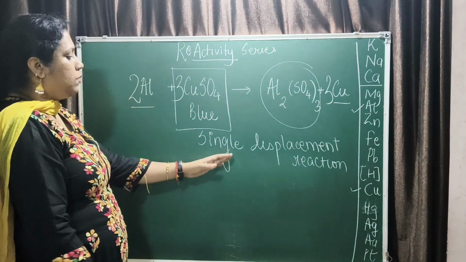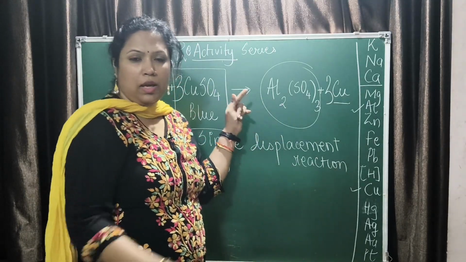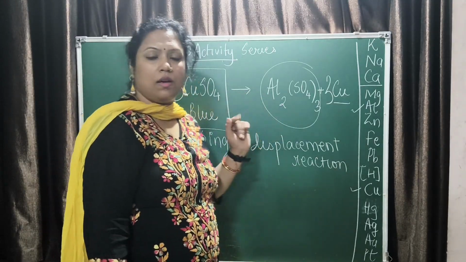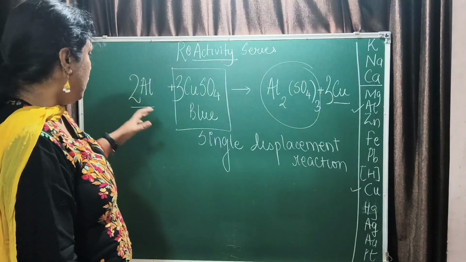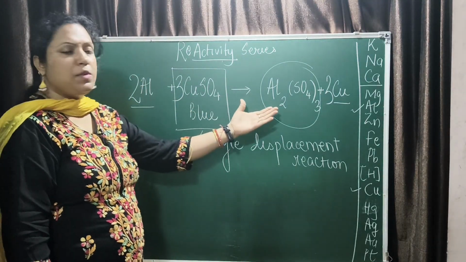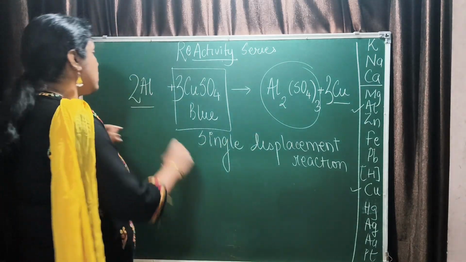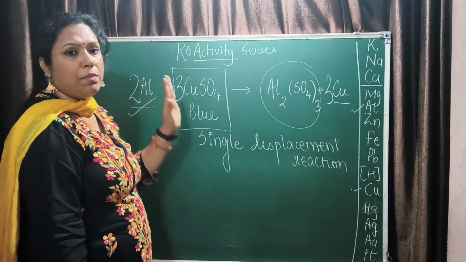There is a link in the description to see how this reaction looks. Whenever aluminium reacts with copper sulfate, you have the formation of aluminium sulfate and copper. This is a single displacement reaction because aluminium is more reactive than copper.